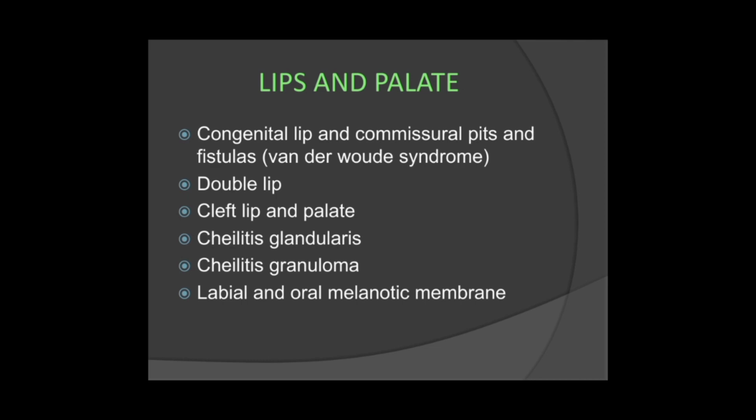We will see syndromes in separate videos also, and after that I will make one video to help you remember those syndromes, with some tips and tricks. Then double lip, cleft lip and palate, cheilitis glandularis, cheilitis granulomatosa, and labial and oral melanotic macule.